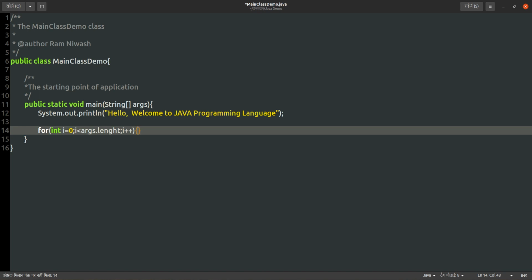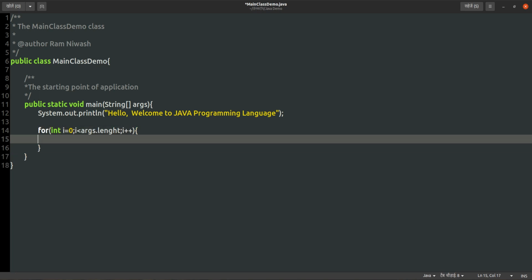This is the traditional way. One more way is there where we can iterate this. But first we will do it this way only. Suppose we will print System.out.println, args of i position. That's it.